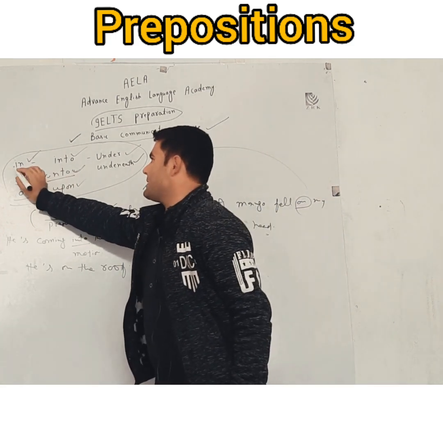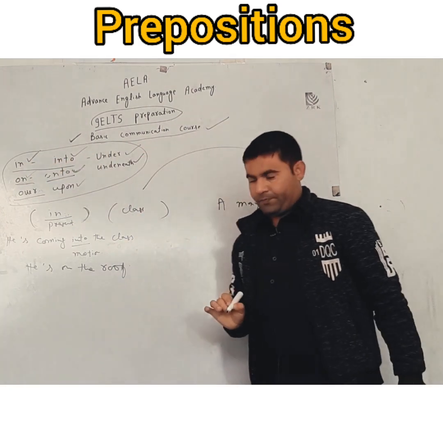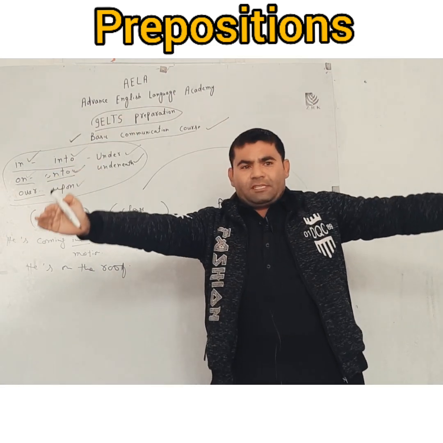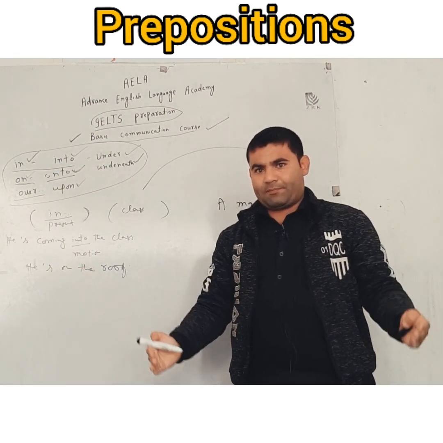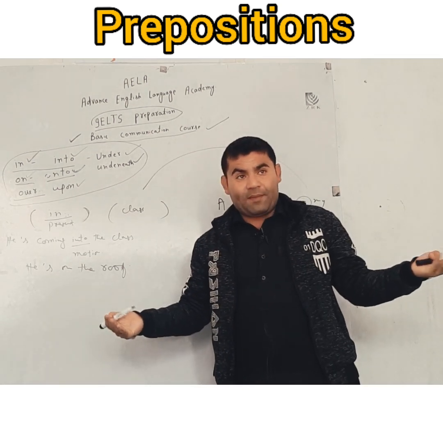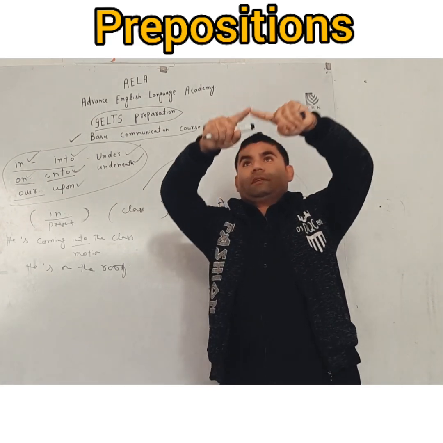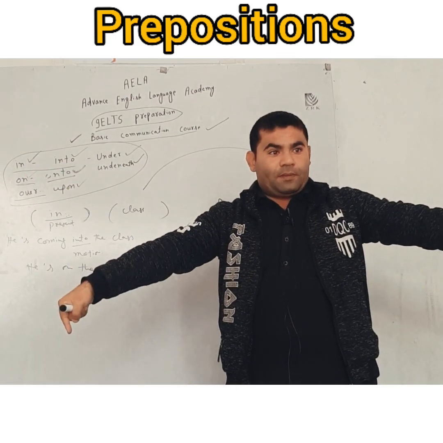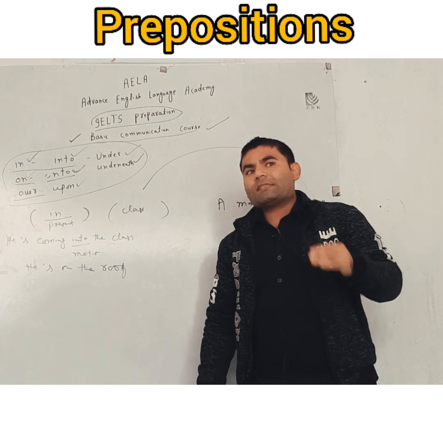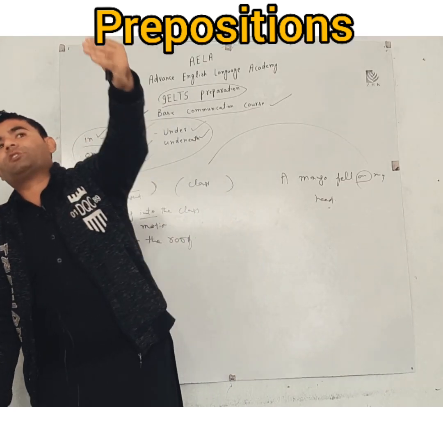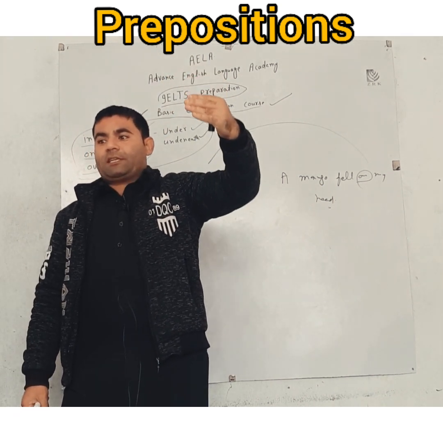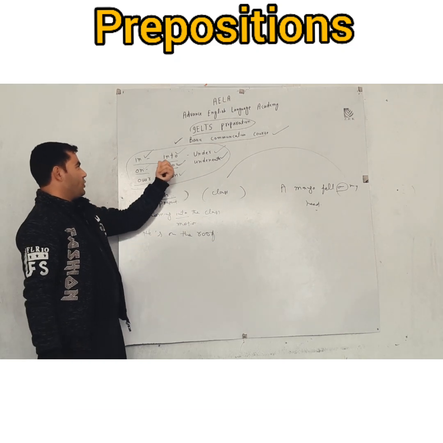First of all, we will discuss the difference between in and into. In means that we are in an enclosed area, already present there. For example, we say, I am in the class. So I am already present there. The class is an enclosed area, and we are present there, so we say we are in the class. But we see that one of our students is coming towards the class. He's just going to enter the enclosed area. So then we use into.